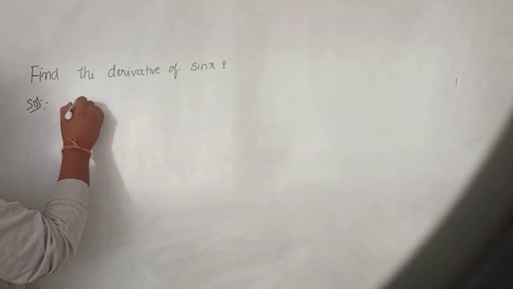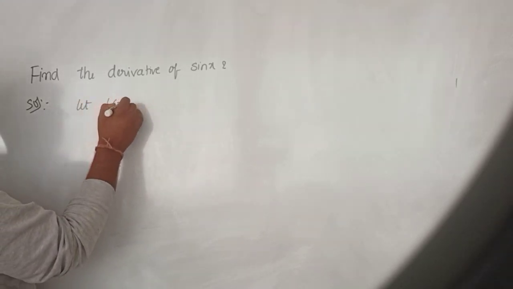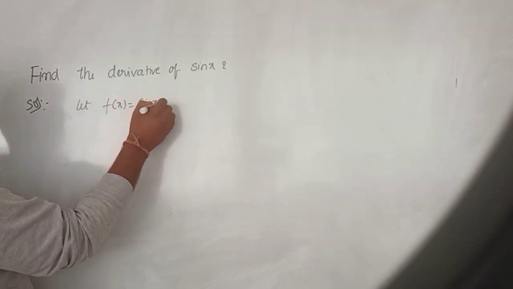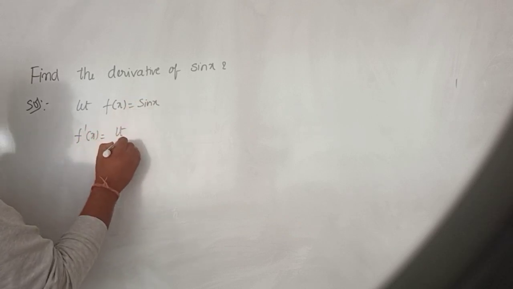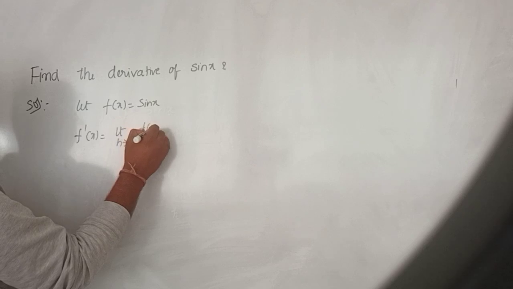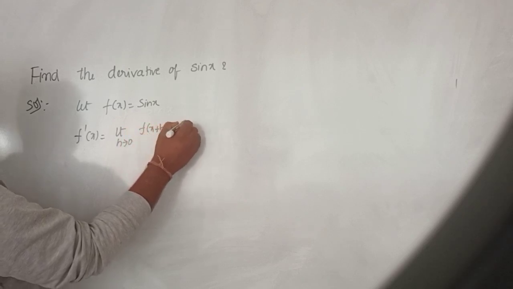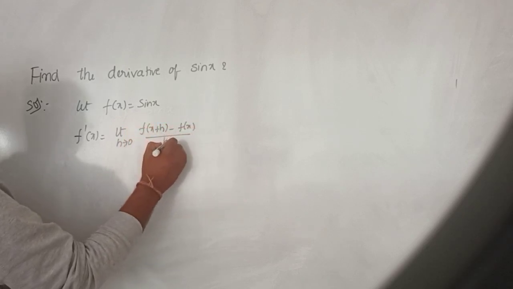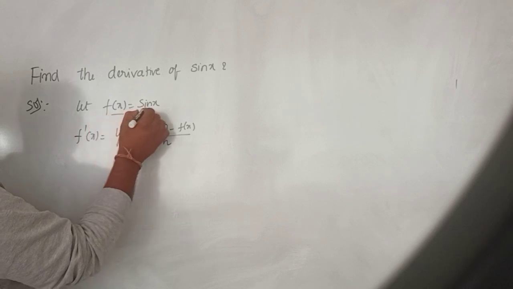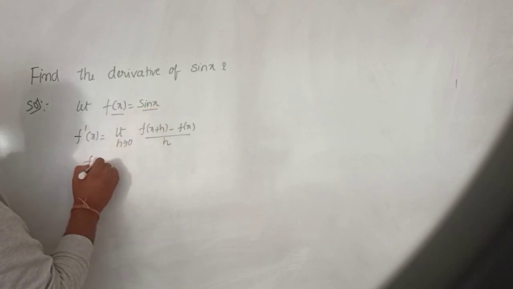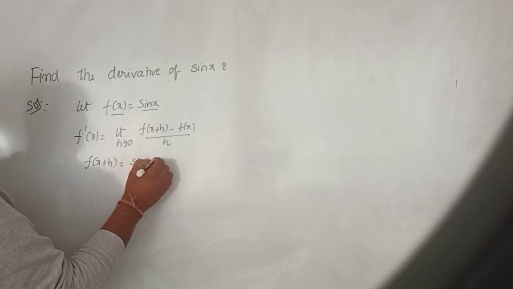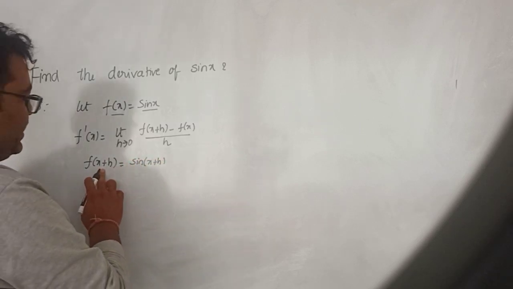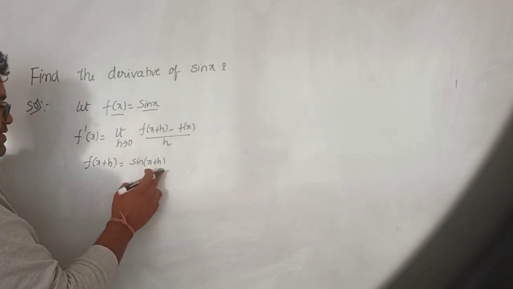Sin x. Let f of x equals sin x. So we know that f dash of x is the limit as h tends to 0 of f of x plus h minus f of x, divided by h. So f of x is sin x, then f of x plus h is sin of x plus h. In place of x we have substituted x plus h.